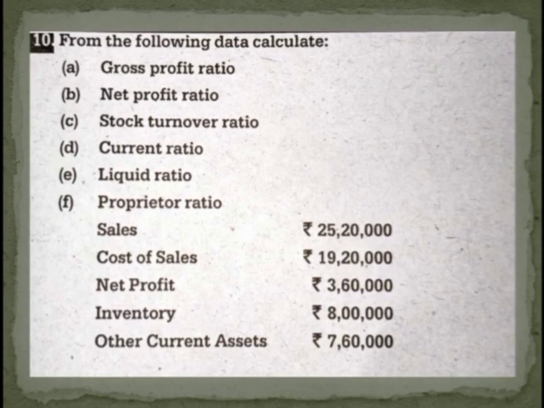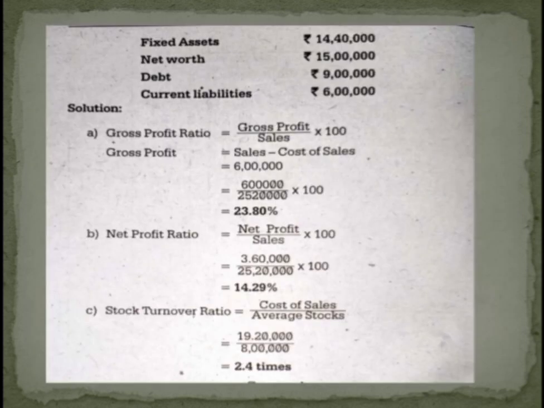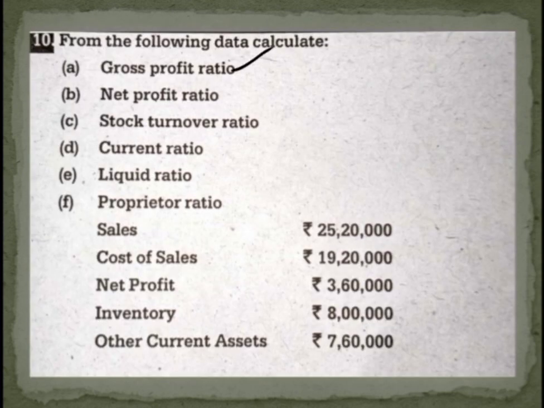From the following data, calculate gross profit ratio, net profit ratio, stock turnover ratio, current ratio, liquid ratio and proprietary ratio. The information given is sales, cost of sales, net profit, inventory, other current assets, fixed assets, net worth, debt and current liabilities. Now coming to the first requirement, that is gross profit ratio. The formula to calculate gross profit ratio is gross profit divided by net sales into 100.